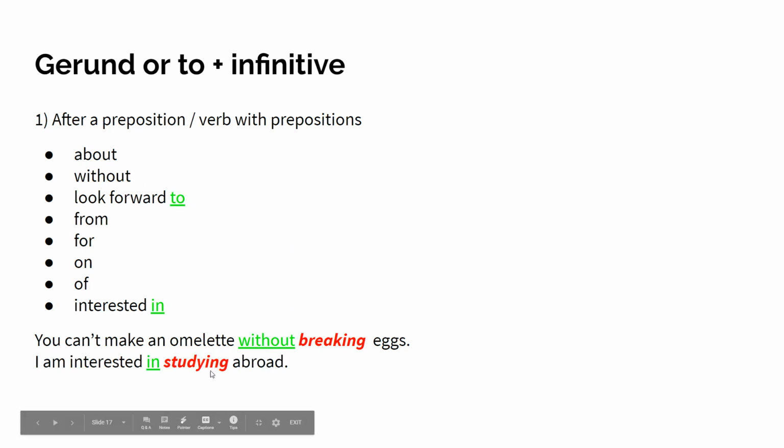I'm interested in studying abroad. I would like to do that. So in, studying abroad, interested in, and then I have to use the gerund. That's rule number 1. After a preposition. Rule number 2, after certain verbs. So preposition or after certain verbs.